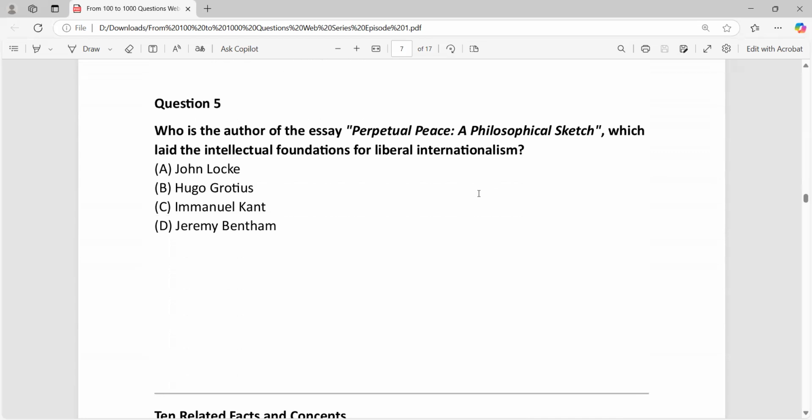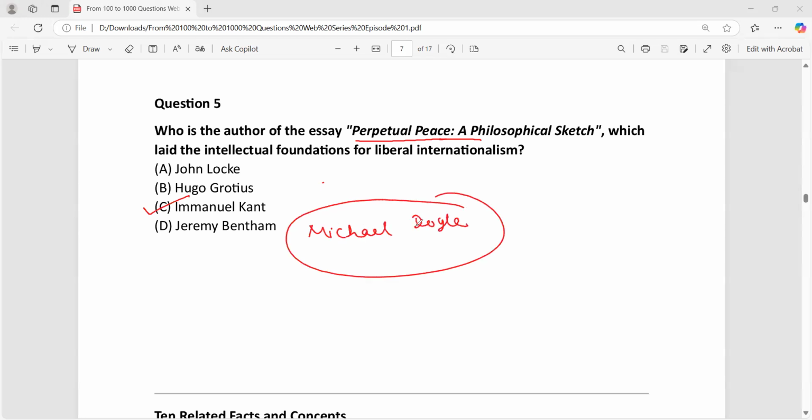So now talking about question number 5. Who wrote the book Perpetual Peace, a Philosophical Sketch? I already told you the answer, Immanuel Kant would be the correct answer for this. So this guy influenced the democratic peace theory. Democratic peace theory in IR is given by Michael Doyle. I'm writing the answer. The name of the thinker is Michael Doyle. You should write this. As per Michael Doyle, democracies do not fight with each other, as I told you. But this idea of Michael Doyle has been inspired by the perpetual peace theory of Immanuel Kant. This is what you have to remember.